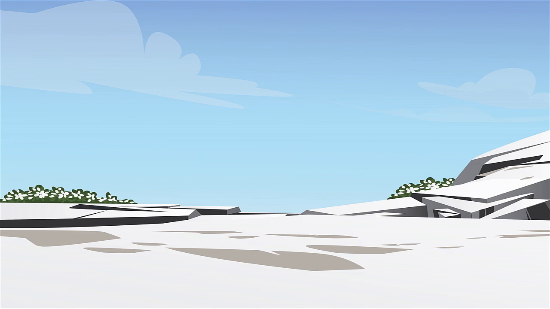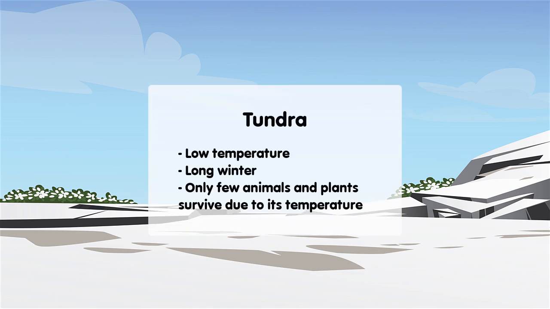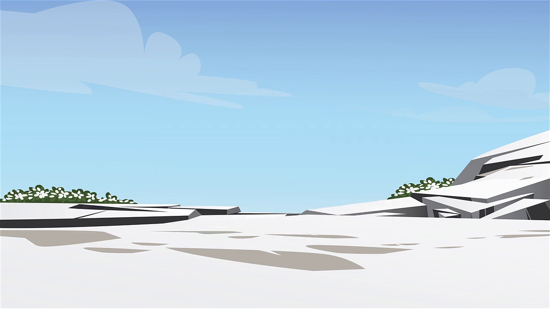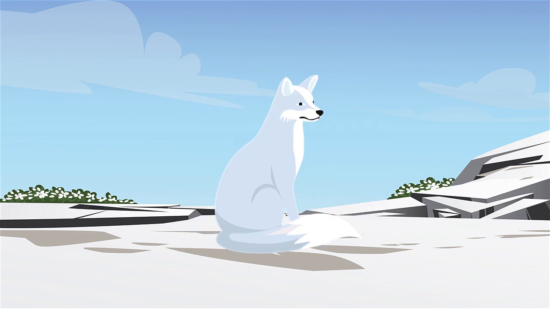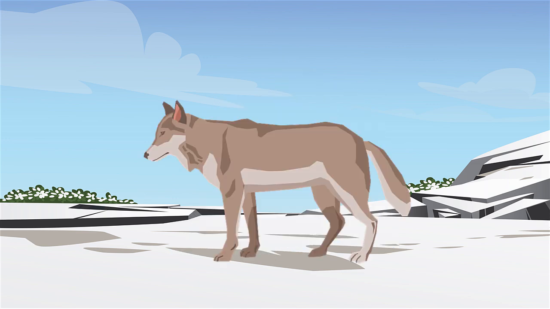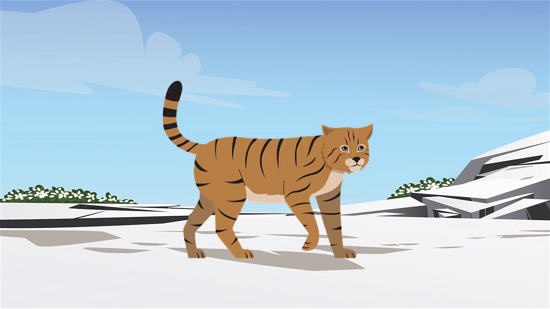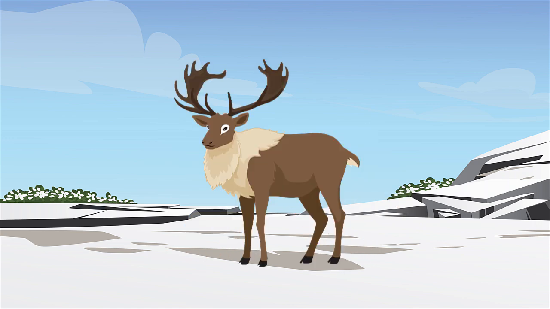Aside from forests, deserts, and grasslands, we have tundra. Tundra is a habitat with very low temperature and long winters. Plants that grow in here develop shallow roots and grow by group. Some examples of animals that live on tundra are polar bears, Arctic foxes, Arctic hares, wolves, lynx, and caribous.